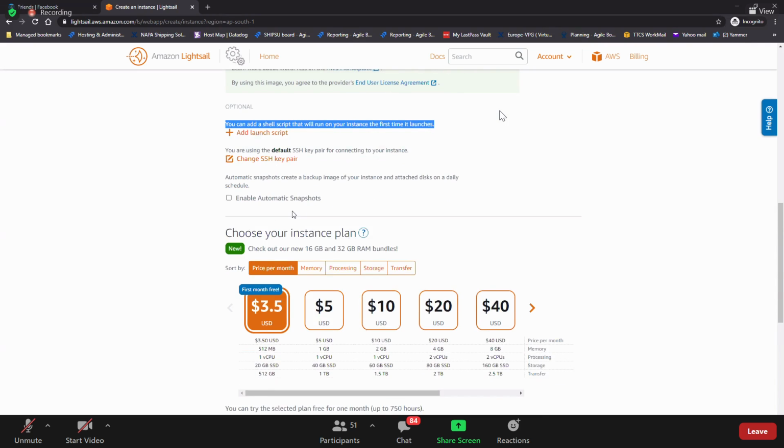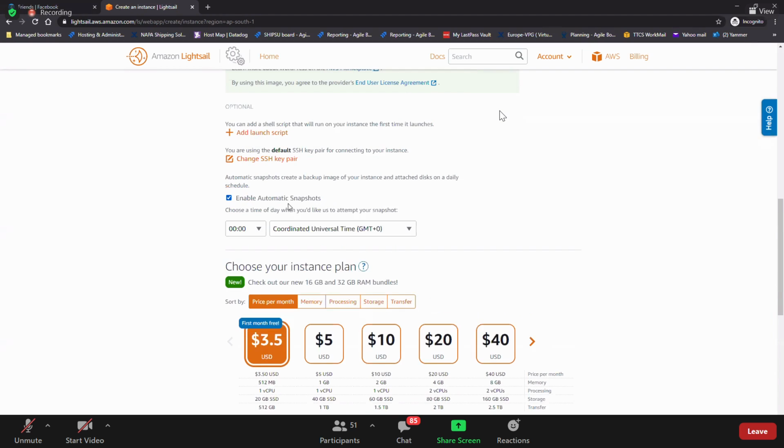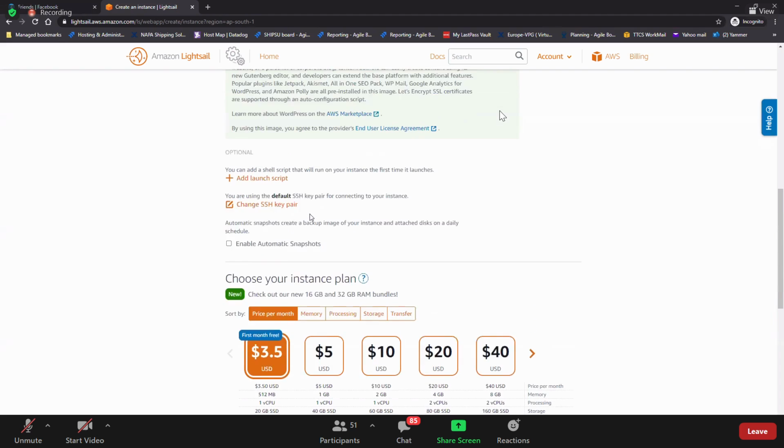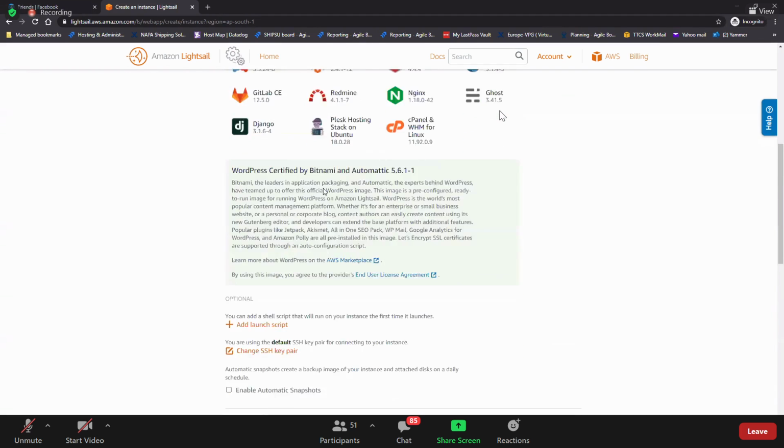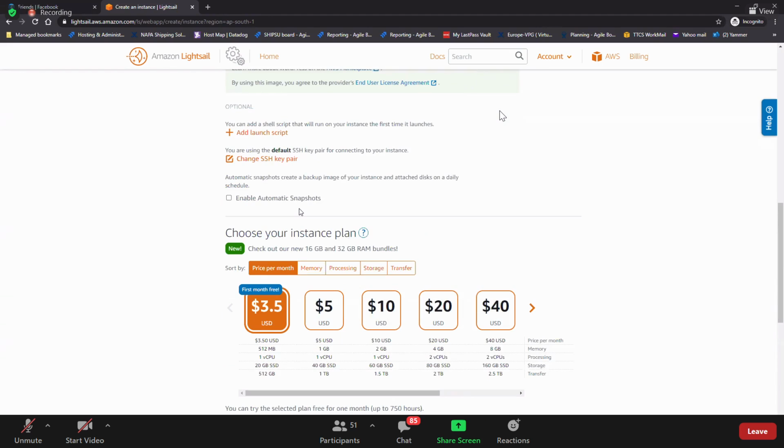This is a key pair. And you can enable automatic snapshots. A snapshot here is not about volumes; the whole backup of your instance is called a snapshot. You cannot separately take volume snapshots; you need to take a snapshot of the whole Lightsail instance.